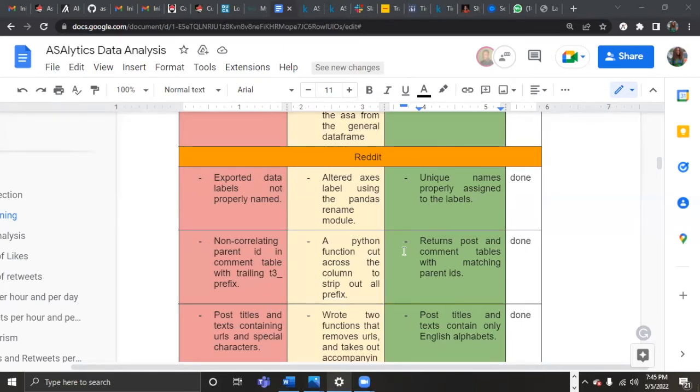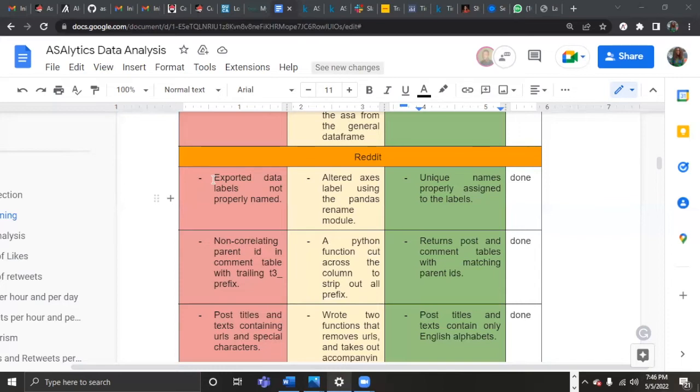When we scraped the Reddit data from our database, we encountered some problems which were solved, and we had the final results. The first one is the problem of exported data labels not properly labeled. Since our Reddit data has both the post table and the comment table, some of the data labels in the post and comment tables are not unique.